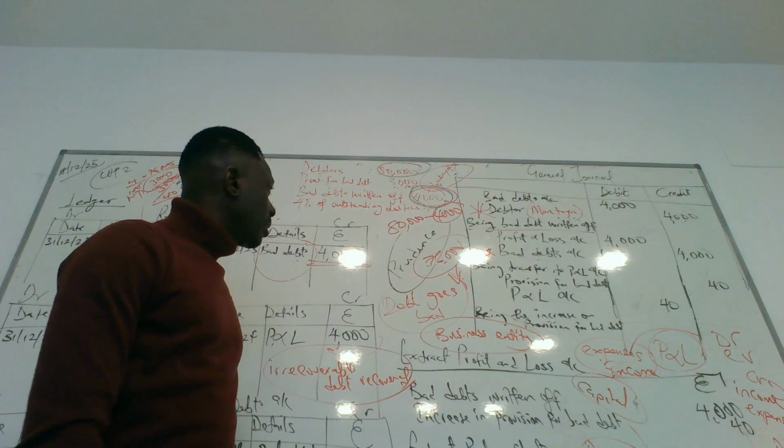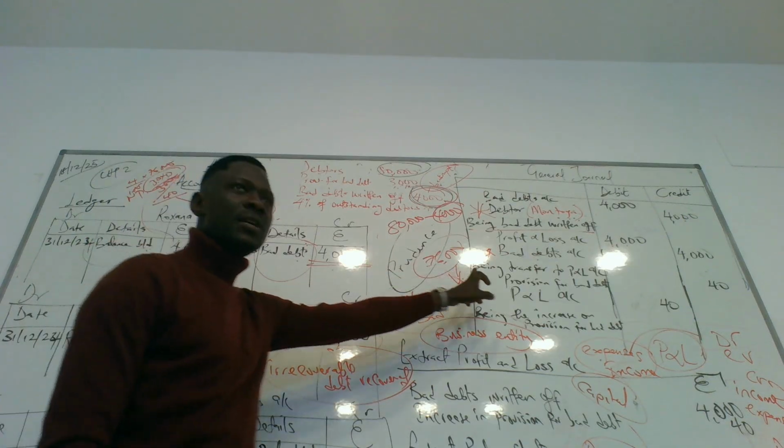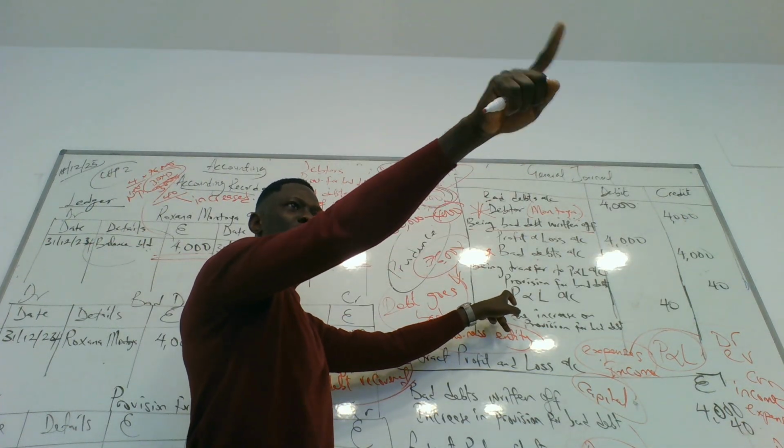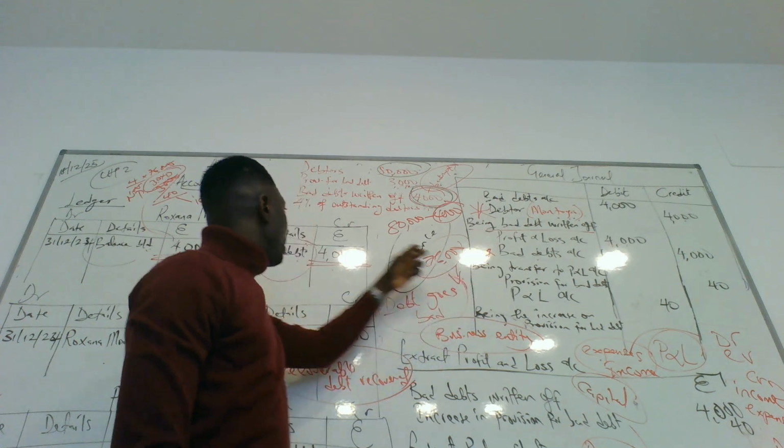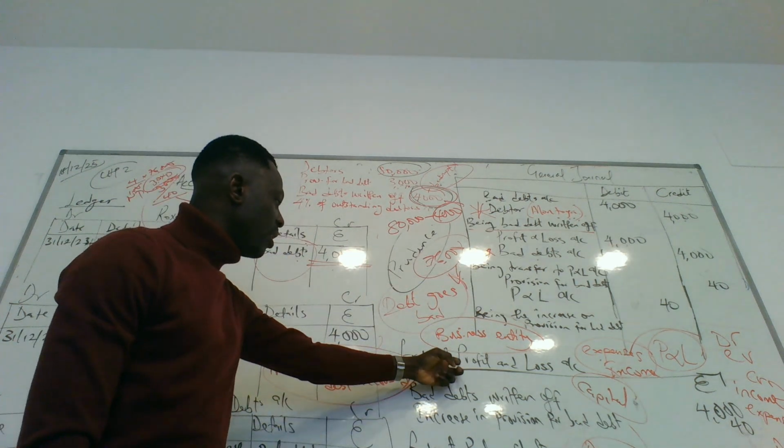Now you can write. We did this yesterday. You were not in class yesterday. I don't know where you went to, both of you. Okay. So you write this, the ledger, the profit and loss, and the balance sheet.